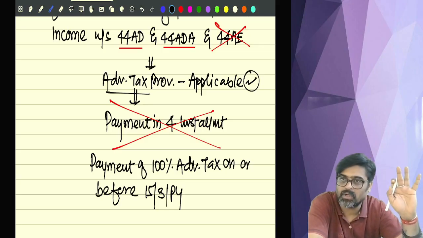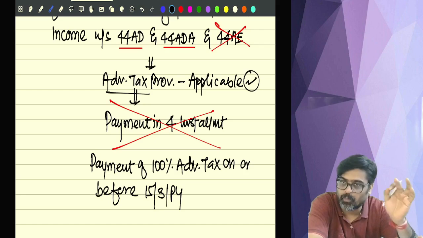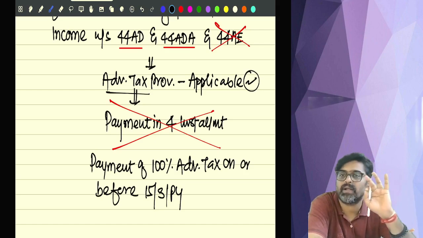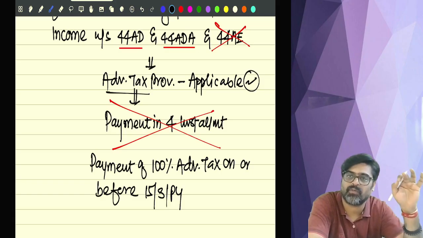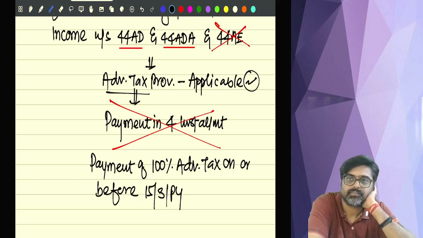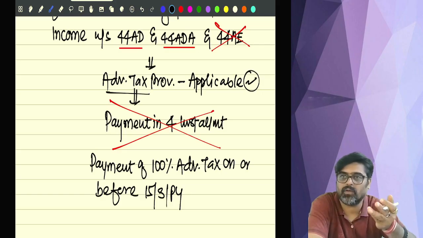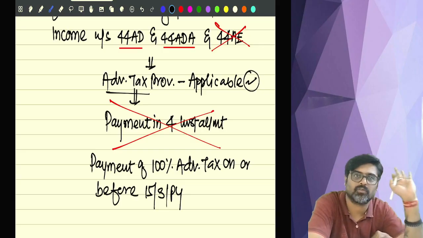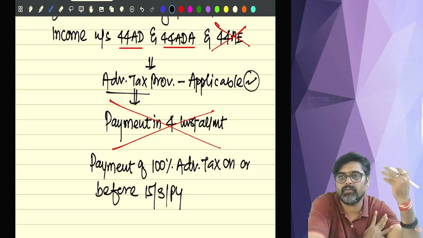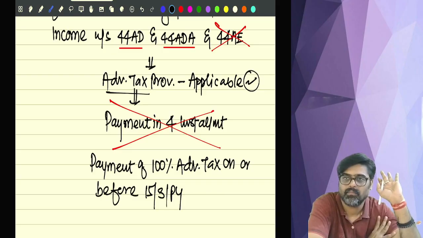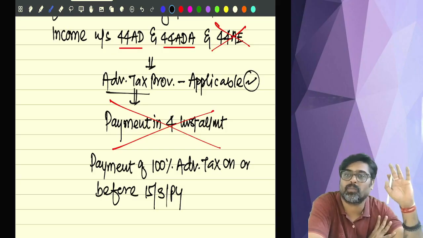But make sure that the advance tax which is payable by you, 100% of that advance tax is paid on or before 15th of March. That's it. If you make sure that on or before 15th of March you have paid the entire advance tax, then it is no problem. Entire advance tax you can pay, in whatever way you want to pay.